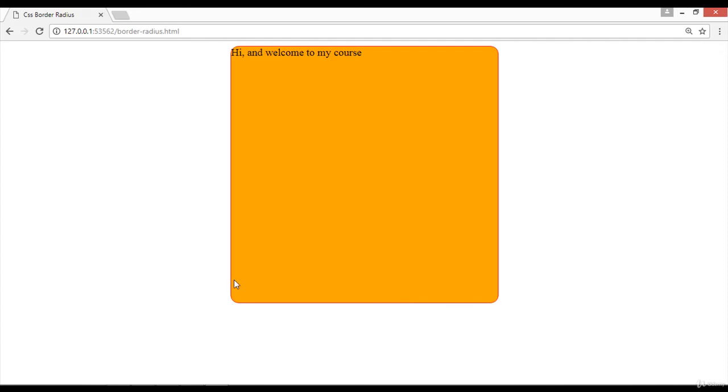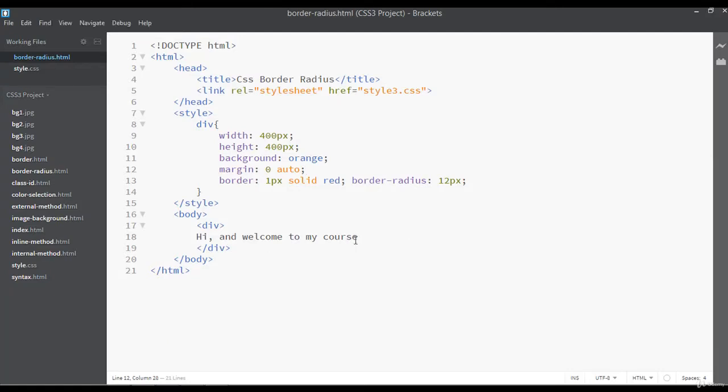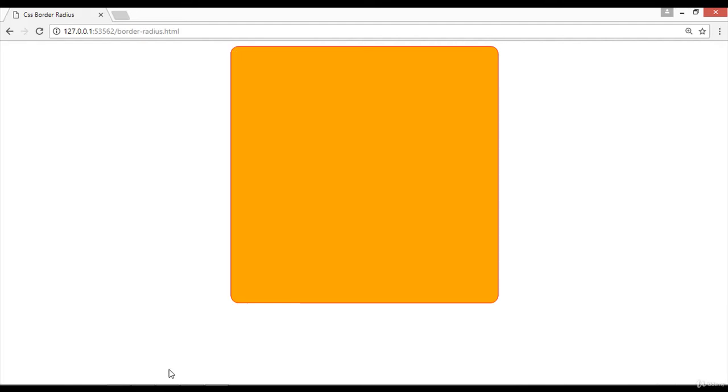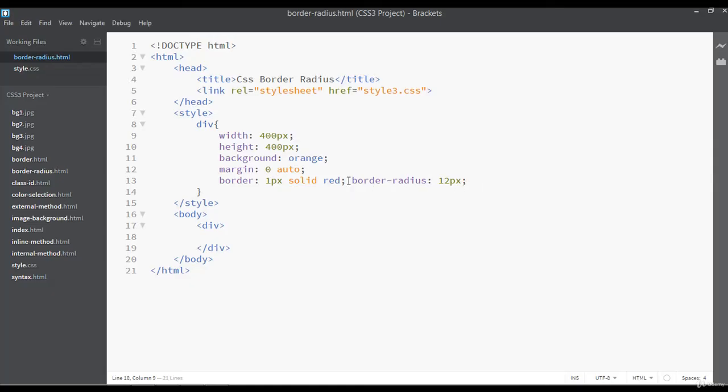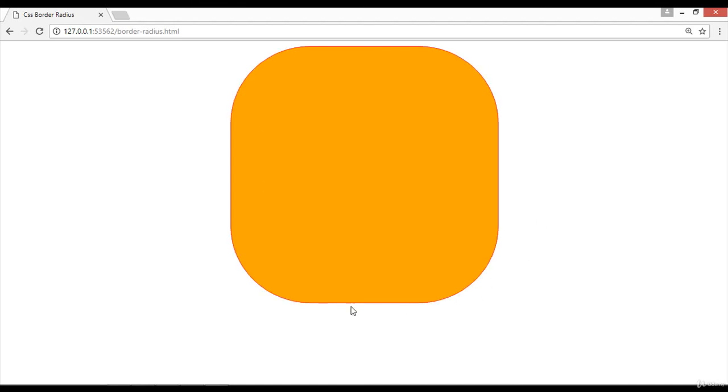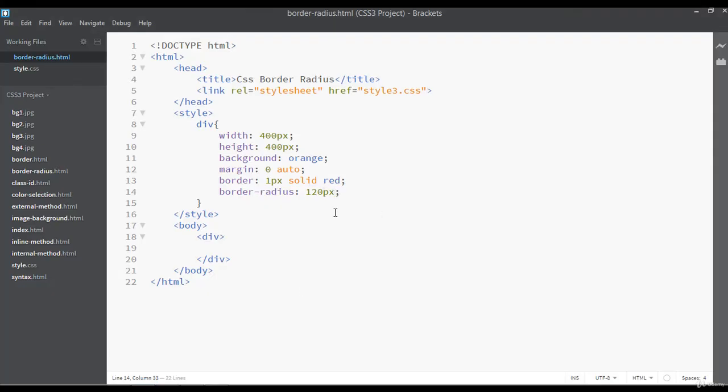Save and refresh. So now I have used 12 pixel of border radius here. Let's remove this text because we don't need it, and refresh. So I have used border radius 12 pixel here. You can increase to 120 pixel if you want a large amount of border radius. So border radius will round the corner of your box. Simply you can see it is rounded. If you want a full circle box or rounded box, you can give this 100%.